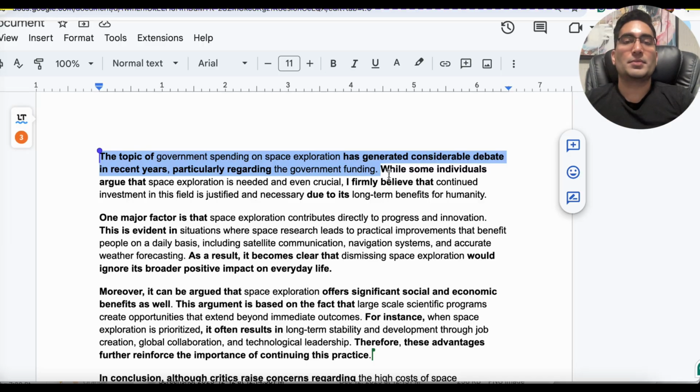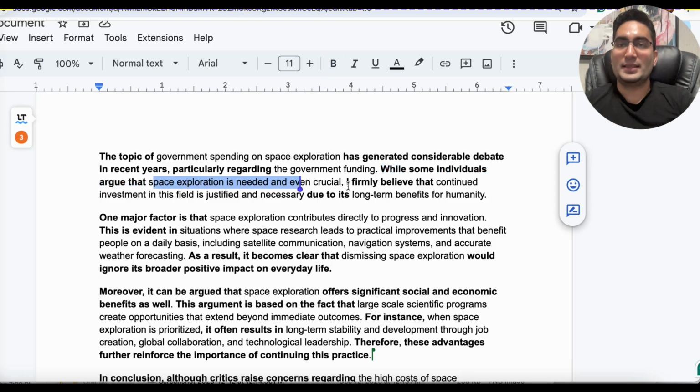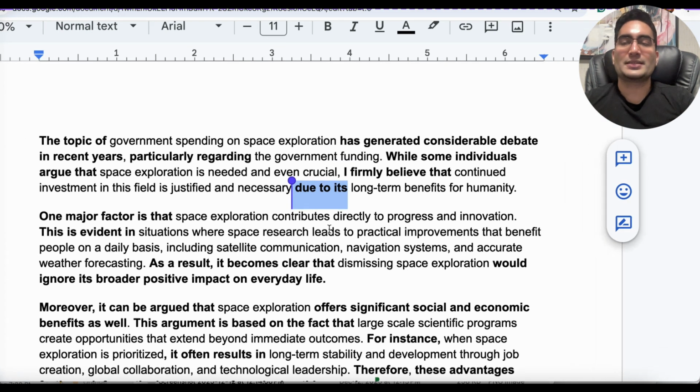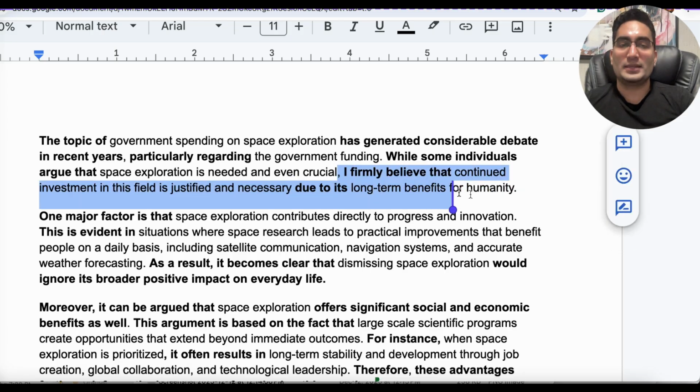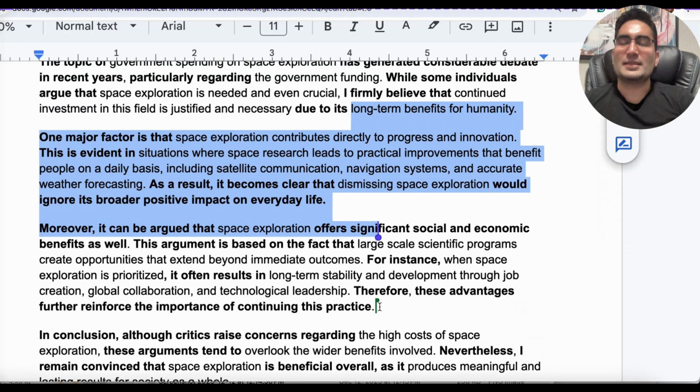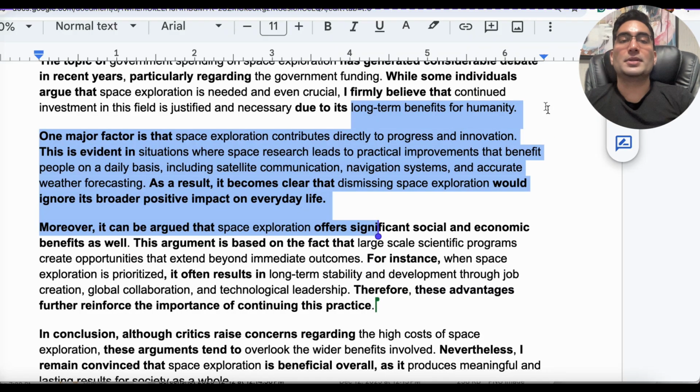The next sentence is going to go something like this. While some individuals argue that, and here you mention the point that you want to make, space exploration is needed and even crucial, I firmly believe that, and here you state your exact opinion, continued investment in this field is justified and necessary due to, guys, this right here is where you stand out and you get an 8+ compared to other students who don't, because here you state the benefits within the opinion sentence, and then these benefits are elaborated in the body paragraphs. That gives you your coherence mark. And that completes your intro.